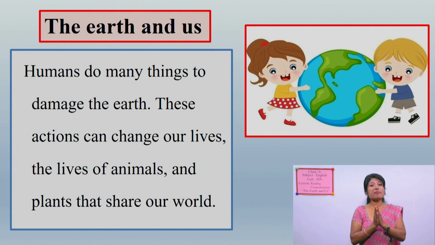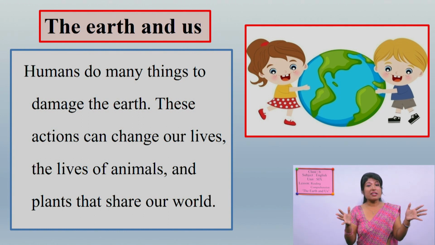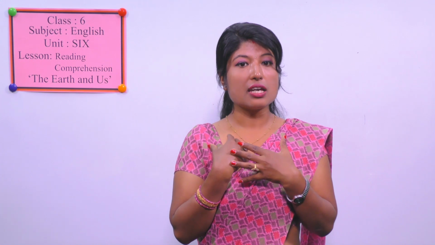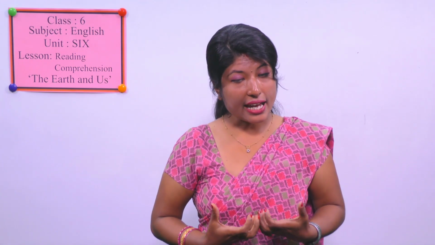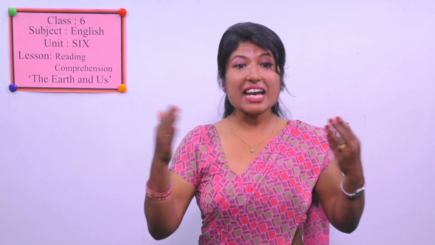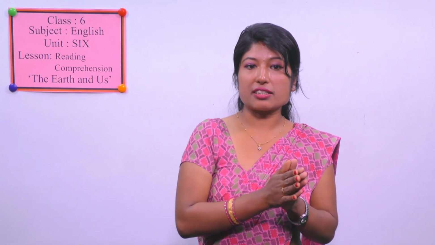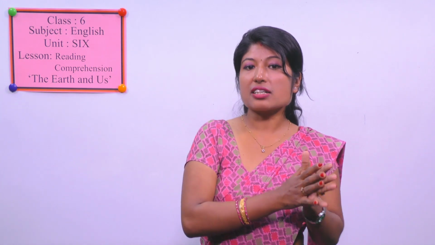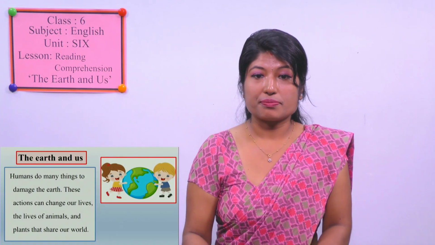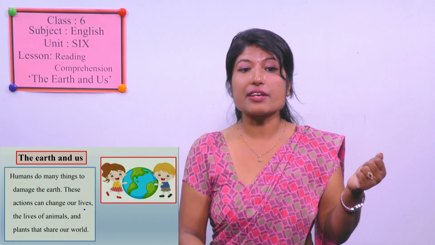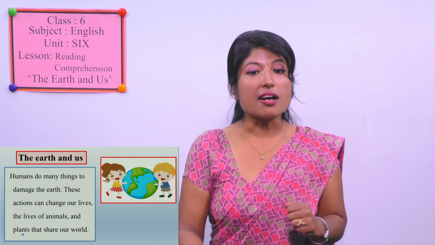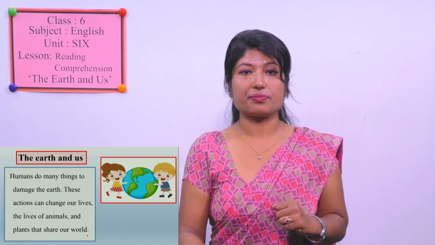And the environment is connected with our lives, okay? So our own different kinds of activity can affect our lives. Not only ours, then whose lives? The lives of animals and plants that share our world.